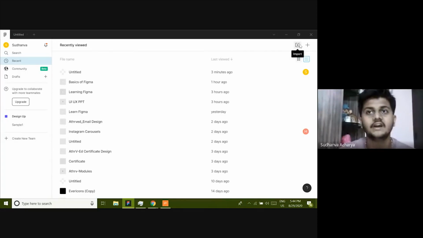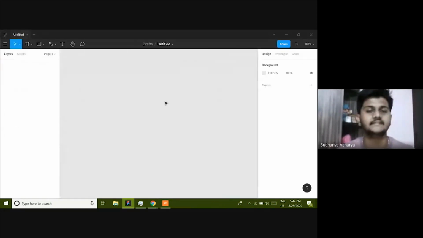Import is for importing a Figma file. If you have downloaded any UI kits or something like that, they will have an extension called .fig. All those files you import using the import button. And if you want to create a new file, just press the plus button so that it creates a new file like this.